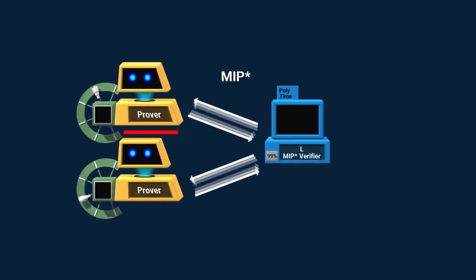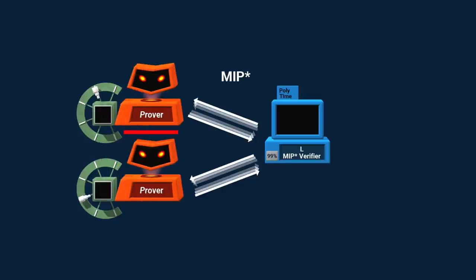Our final game is called MIP Star. Here we equip the provers with entangled particles. Quantum entanglement cannot be used for communication, but it can be used for subtle coordination between the provers. The top prover measures a particle and obtains some 0 or 1 result. Because of the entanglement, this has an immediate effect on a particle of the other prover and will influence its measurement result. This allows the provers to coordinate their answers in ways that are impossible with classical physics.